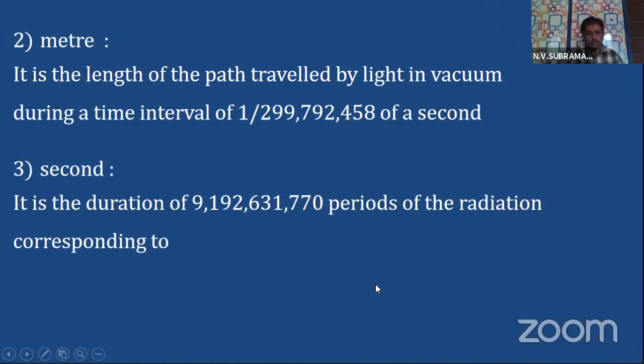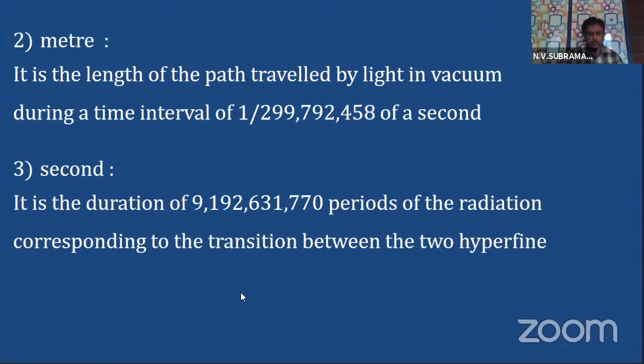So let the graphic come up, I will explain. What is the meter, children? It is the length of the path traveled by light in vacuum during a time interval of 1 by 299 792 458 of a second. That means in this fractional time, the distance the light travels is considered as a meter.